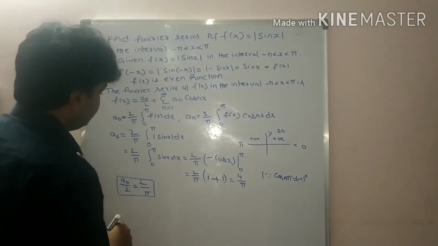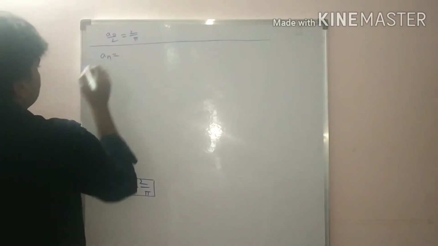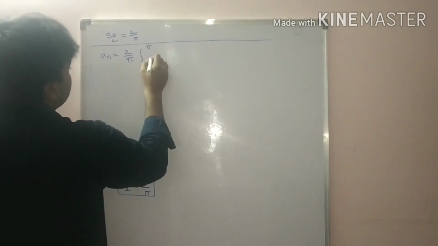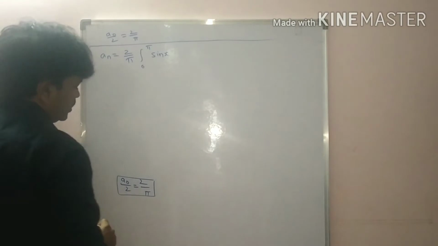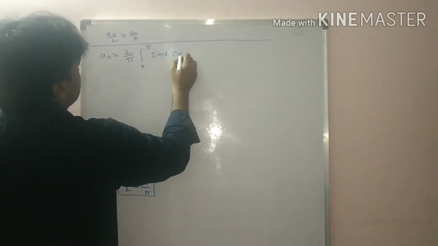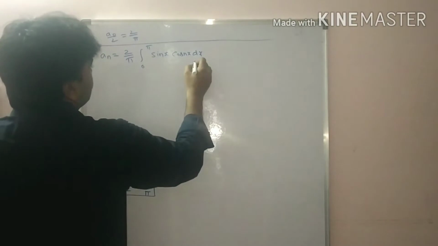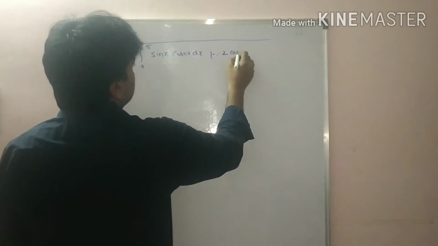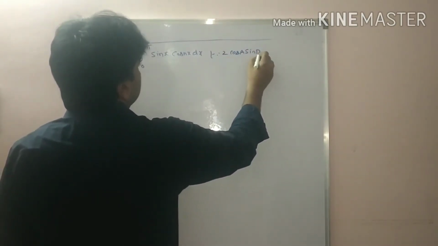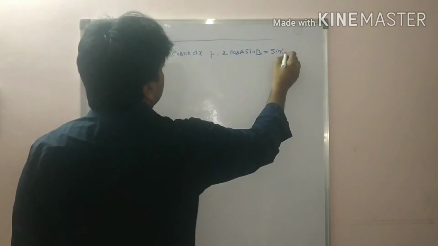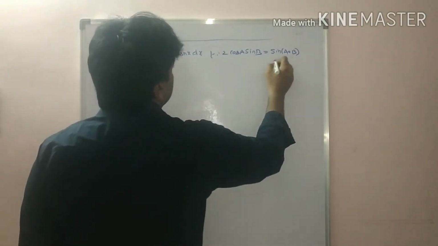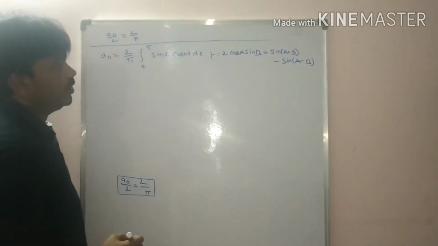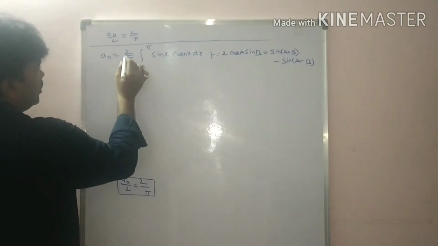Now I am going to find the an value, is equal to 2 by pi integral 0 to pi. F of x, you can write it directly, students, as sin x cos nx dx. Now since 2 cos a sin b is equal to sin a plus b minus sin a minus b, what is the formula? Sin a plus b minus sin a minus b. We have 2 here, students.